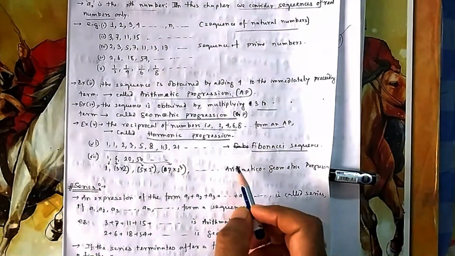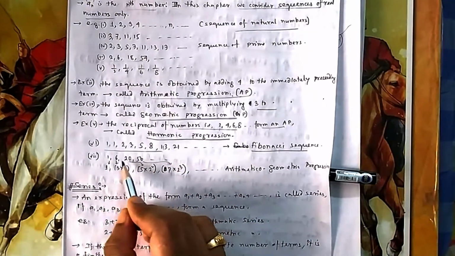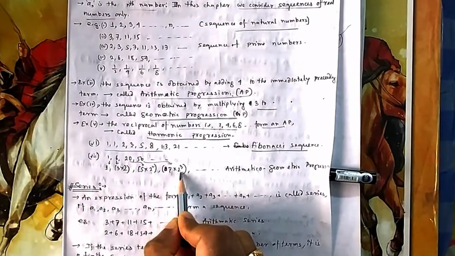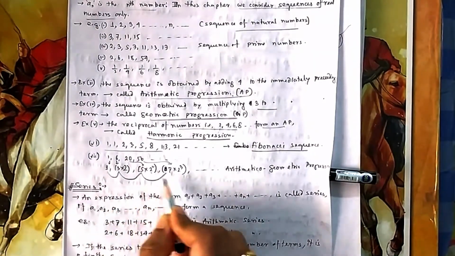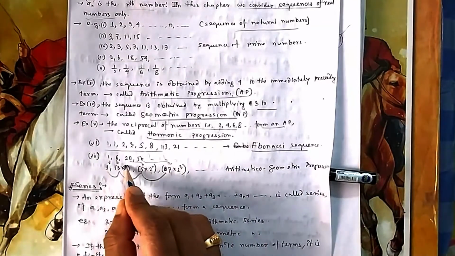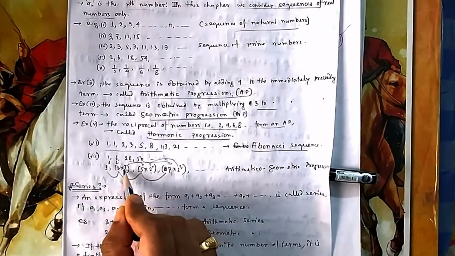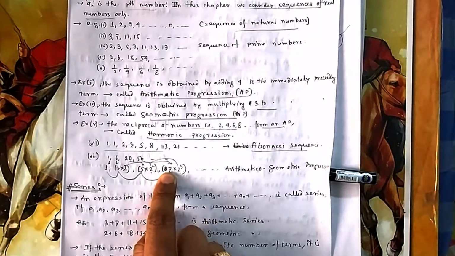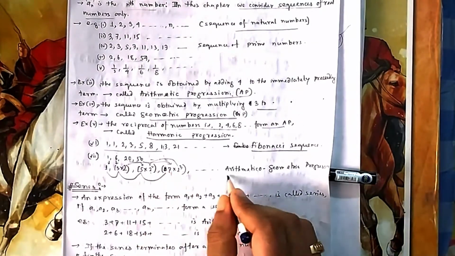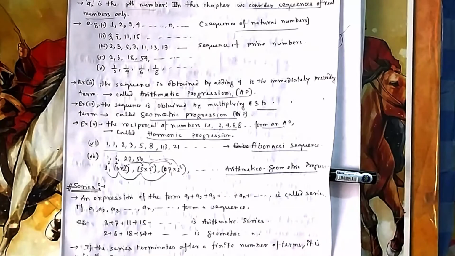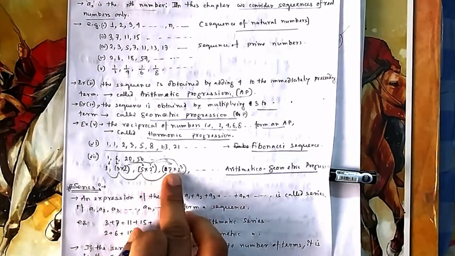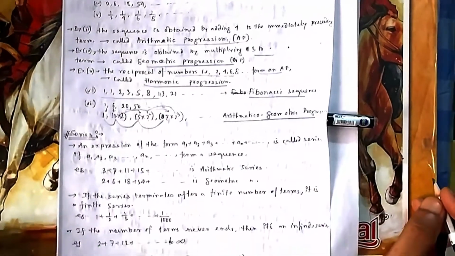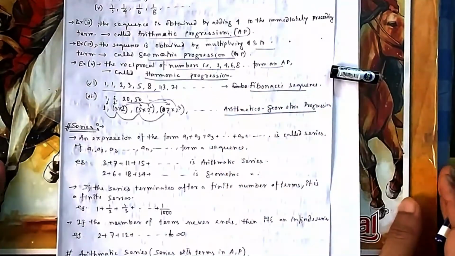This one, you see 1, 6, 20, 56. Can you find what is the relation? If I split it, 1 is 1 into 1, 6 is 3 into 2, 20 is 5 into 2 square, 56 is 7 into 2 cube. So you see 1, 3, 5, 7 are increasing by a constant number 2, and the other part, 1, 2, 4, 8, is multiplying by a constant number 2. So both addition by a constant and multiplication by a constant are there. It is known as arithmetico-geometric progression, because it is a mix of AP and GP. One part increases by a constant number, another part is multiplied by a constant number. Okay, these are all the names for sequences.